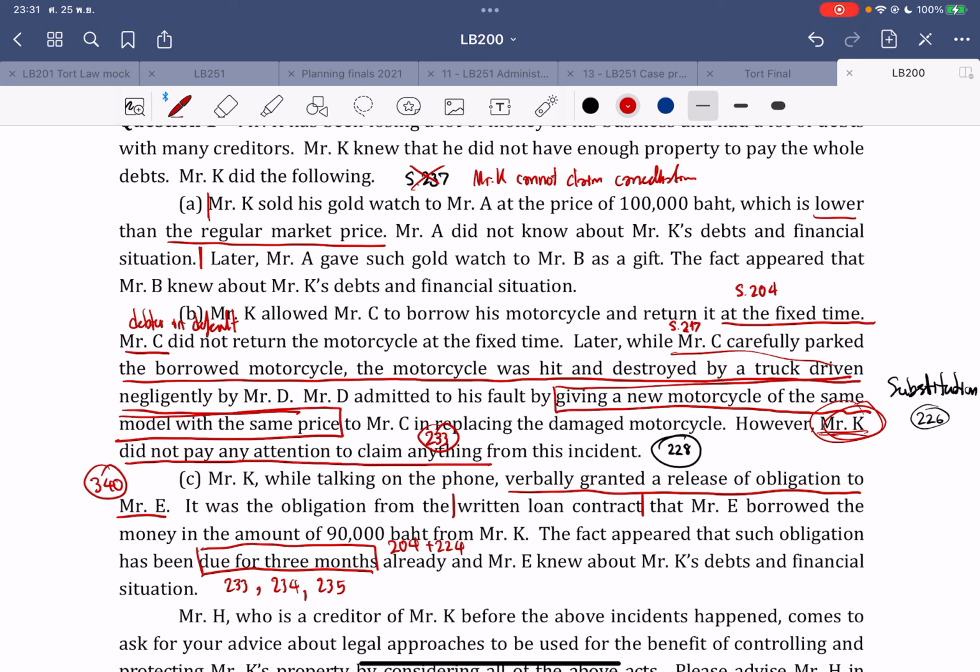Mr. K also has the claim against the debtor, Mr. C, to return the new motorcycle he received as substitution, but he refused to do so, and it will prejudice the creditor, Mr. H here, because Mr. K does not have sufficient property. So, Mr. H here may exercise section 233 to exercise the claim in his own name on behalf of Mr. K directly, to claim that Mr. C must return the motorcycle, the substitution one, to Mr. K.